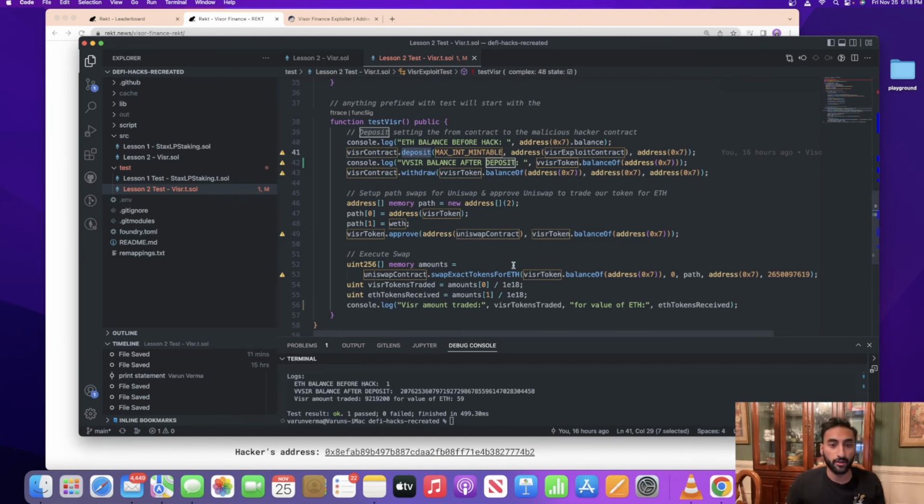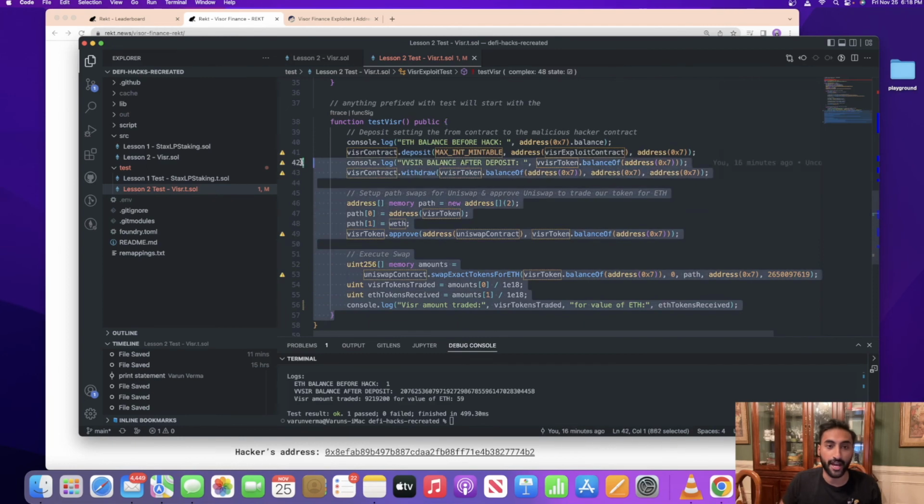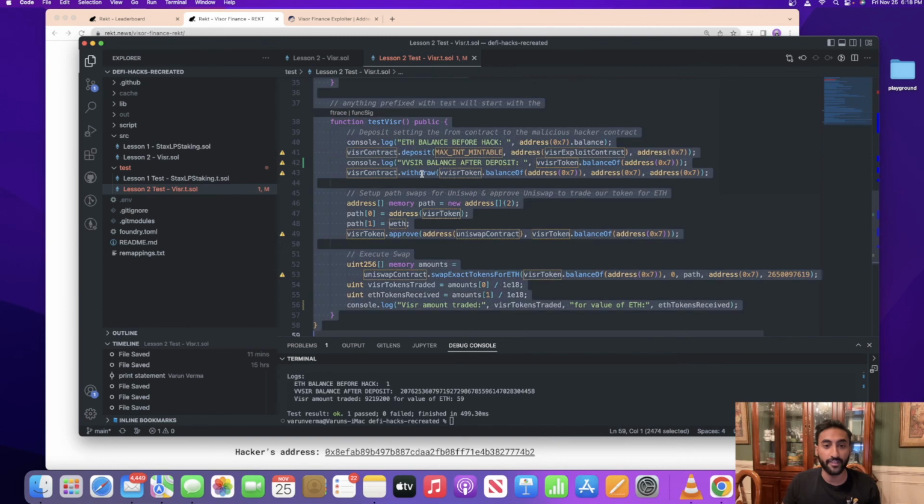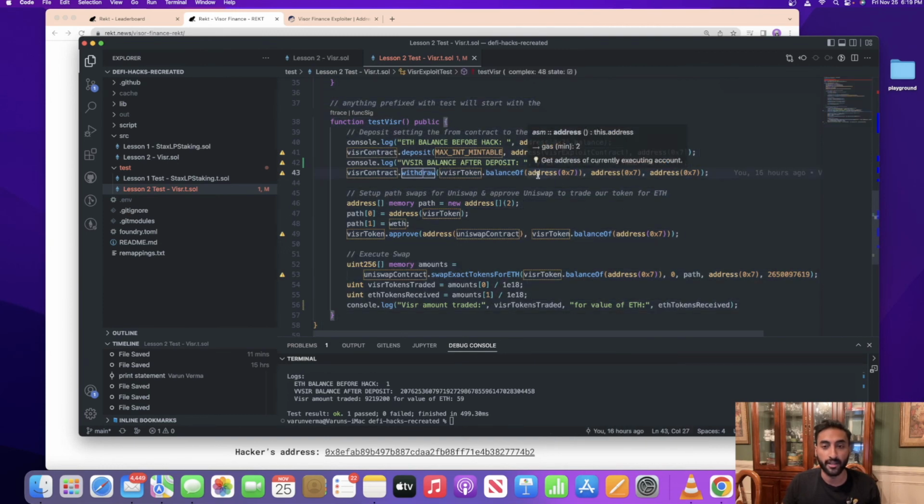So there we go. This is an end-to-end proof of concept of how this exactly happened, and it's probably similar to how the attacker actually implemented this. So that deposit function had a bad require statement that didn't check if the owner was right, which allowed us to mint a bunch of vVisor. Then we cashed out that vVisor with this withdraw statement and converted that to Visor. Then we approved Uniswap to trade that, and we traded our Visor to ETH, amounting to a total of 60 ETH after everything.